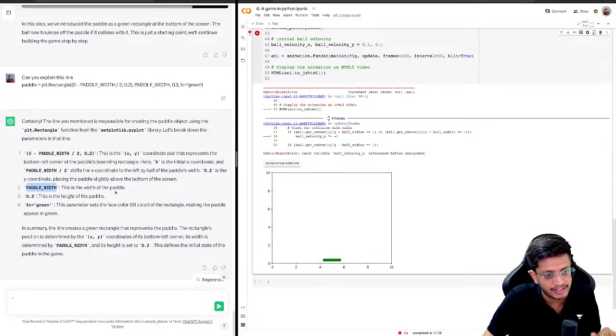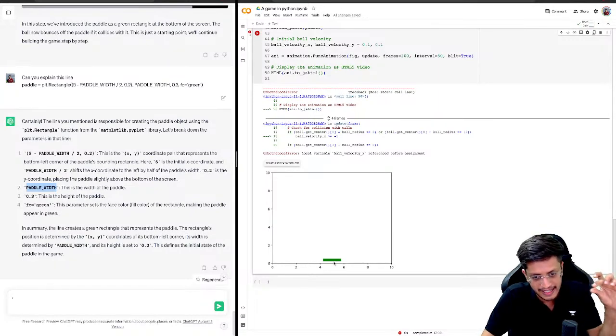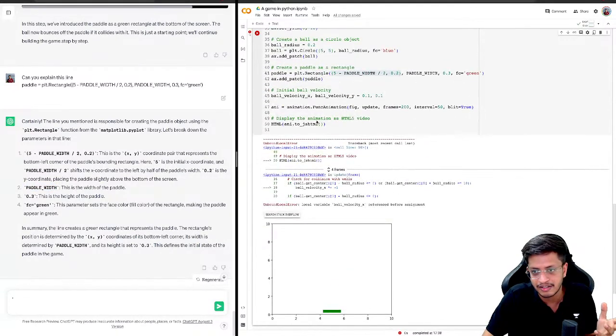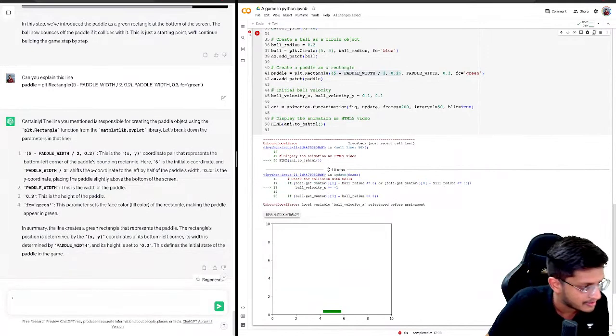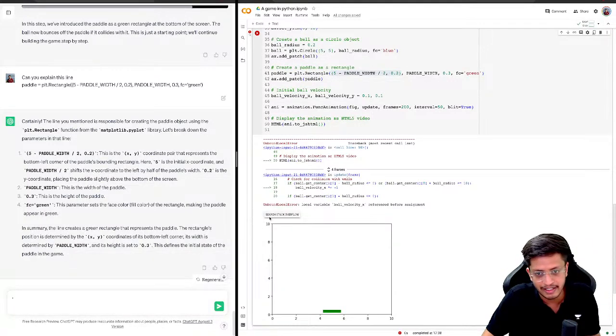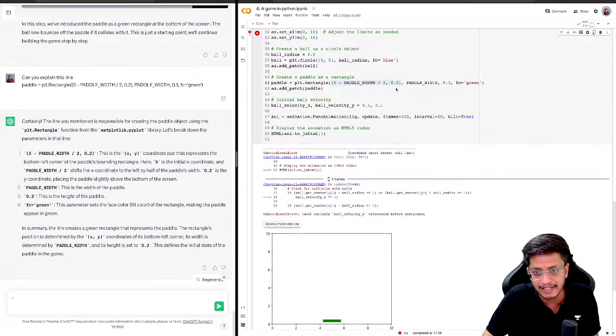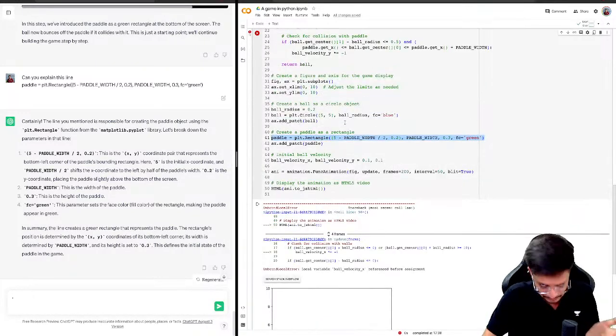Then paddle width is the width of the paddle, and 0.3 is the height of the paddle. So it's 1.5 long, and 0.3 is the height. Which is great. And fc is just the color, c stands for color here. So it's the color of the paddle. So that explains this line, and that's how you can create a rectangle using Matplotlib.